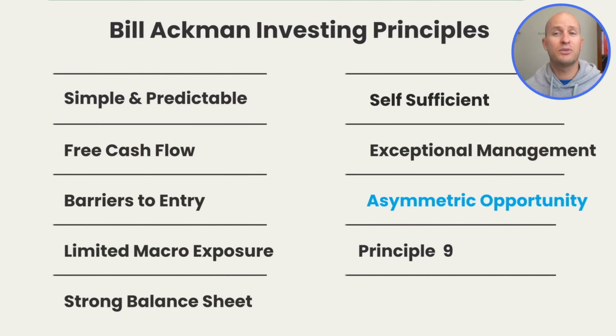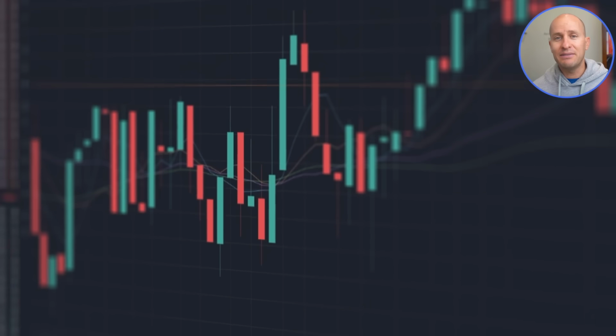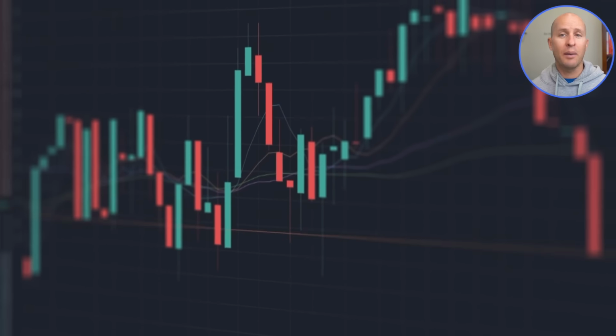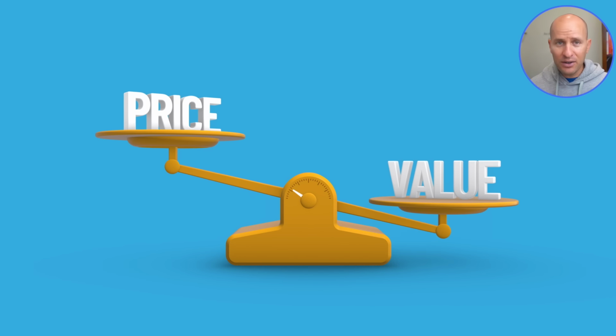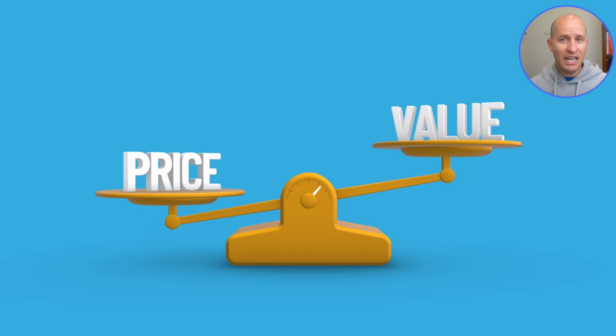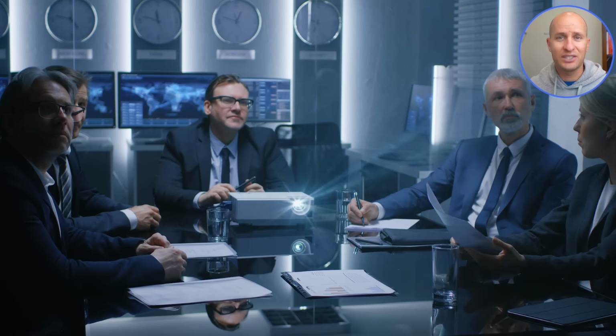And that brings us to principle number 9, which is to only invest when the valuation is attractive. Now, Ackman notes that even the best businesses in the world are not a buy at any price. Valuation is a tricky thing to figure out, but for Ackman, valuation is never just about today's earnings multiple. Ackman likes to start with a simple rule.